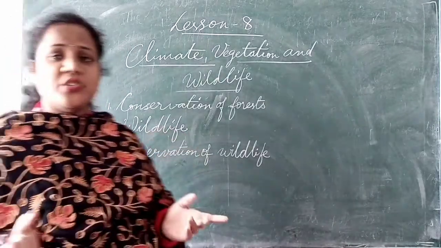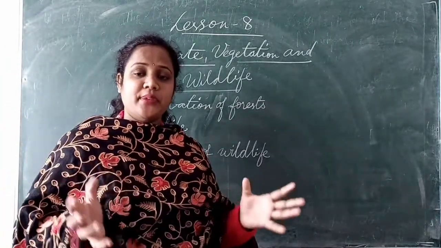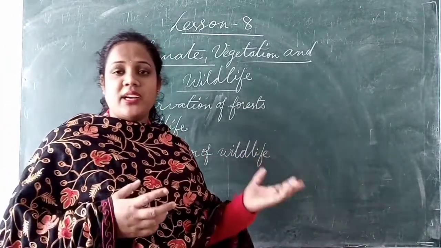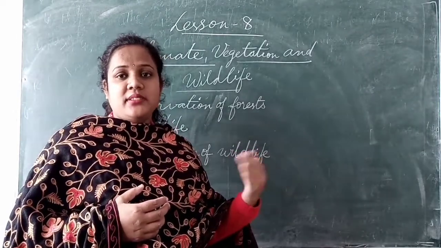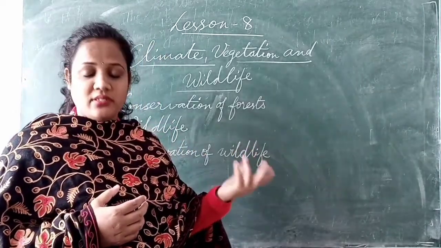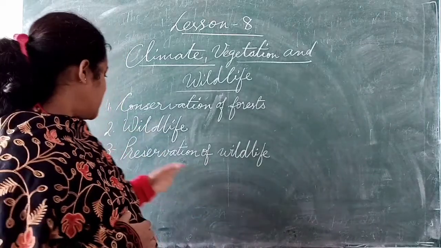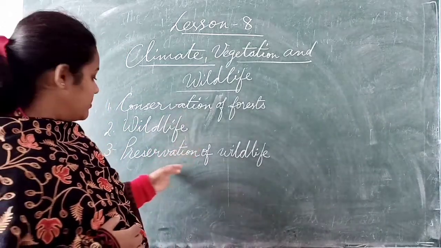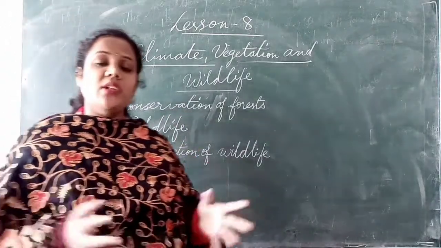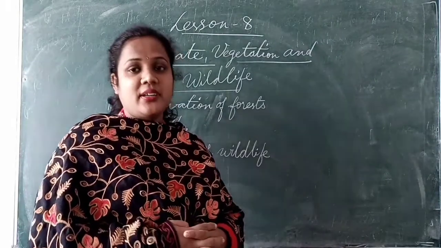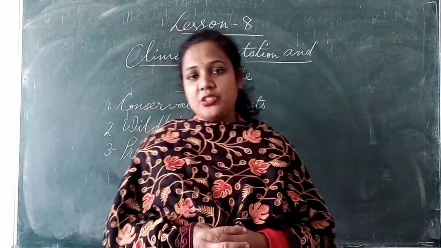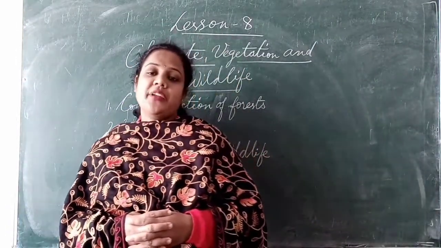Wildlife, we have plenty of wildlife in India. I gave you examples in the south, elephants, in Gujarat, Rajasthan, Madhya Pradesh, tigers and many others. And we have plenty of birds. We have to preserve all these animals. So the government has made many sanctuaries and reserves for protecting them.